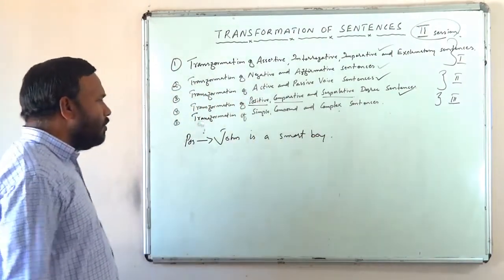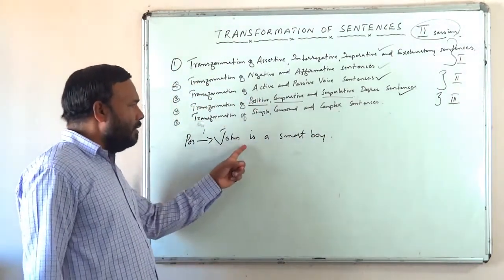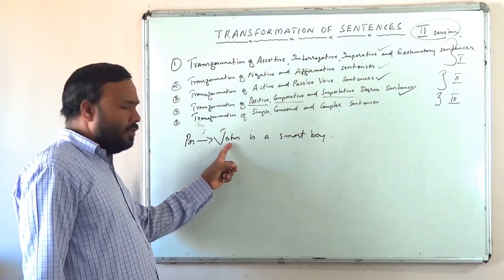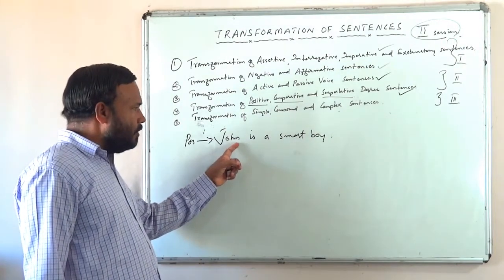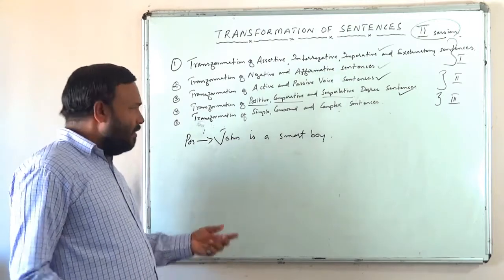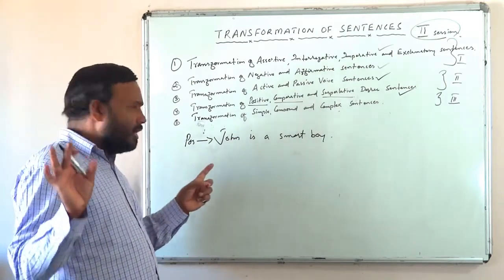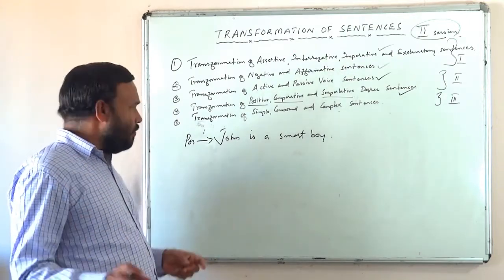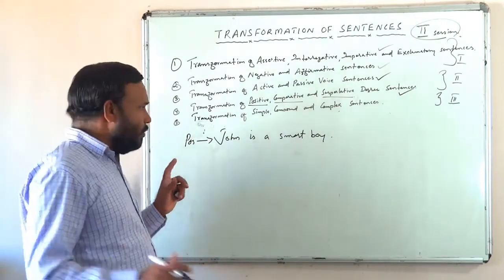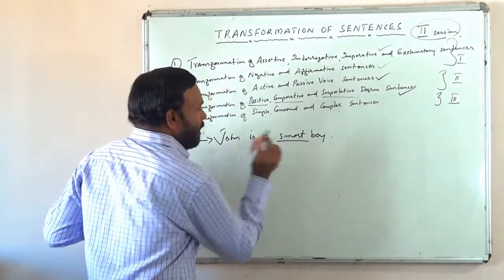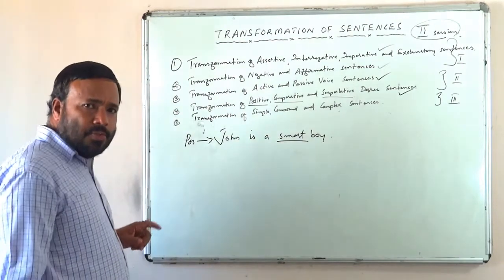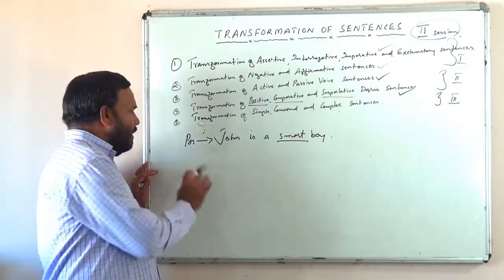When we say John is a smart boy, do we compare John's smartness with anyone else? No. We simply describe his quality in a general sort of way. John is a smart boy. So only smart is there. This is positive degree.